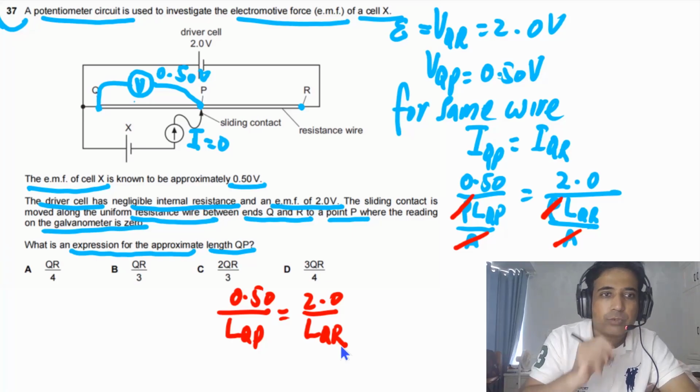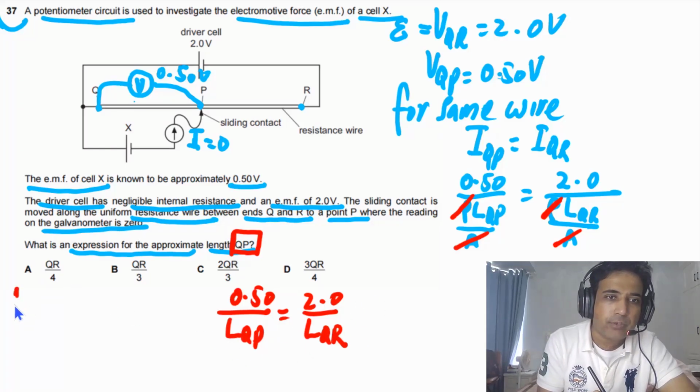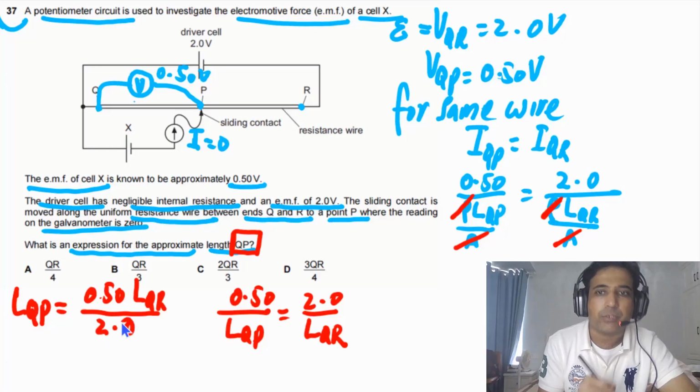For this question we need to find the value of QP, so we need to find LQP. We can write LQP will be equal to 0.50 times LQR divided by 2.0.